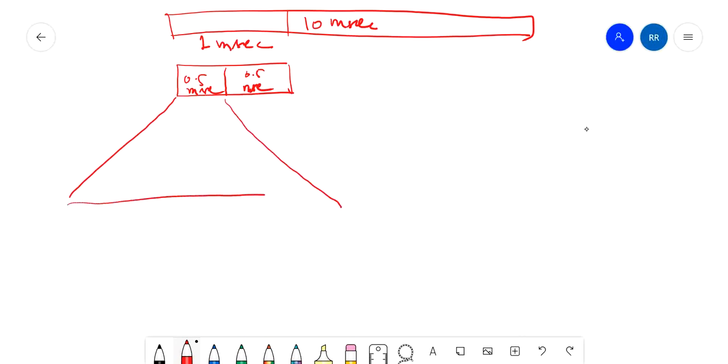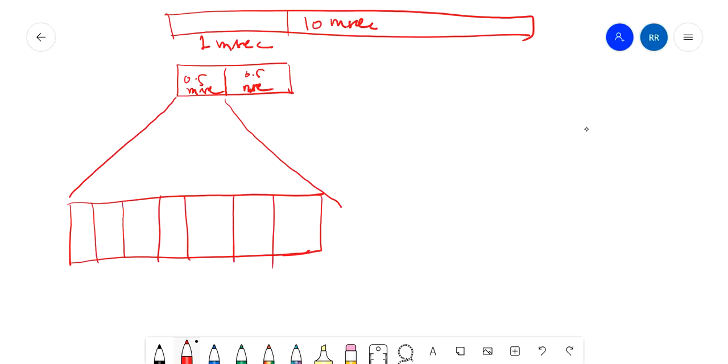Now this slot has 7 symbols: 1, 2, 3, 4, 5, 6. I am not able to draw them equally, but they all are equal. So it has 7 symbols, 0 to 6. Each slot has 7 symbols, called OFDM symbols.